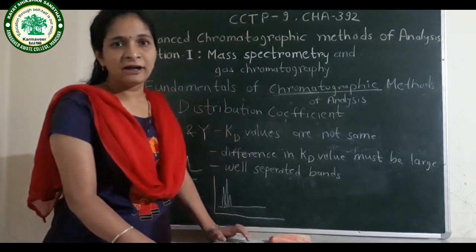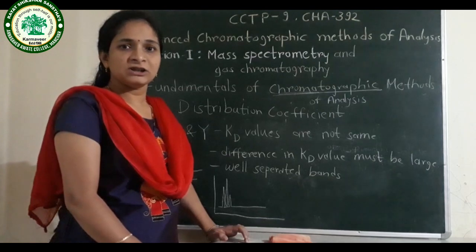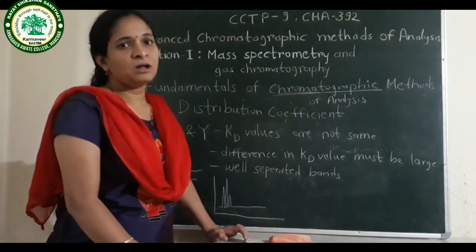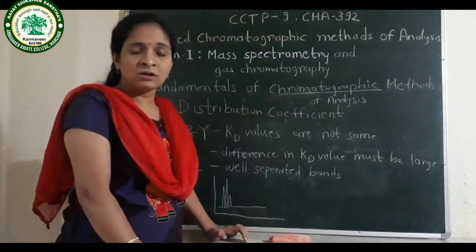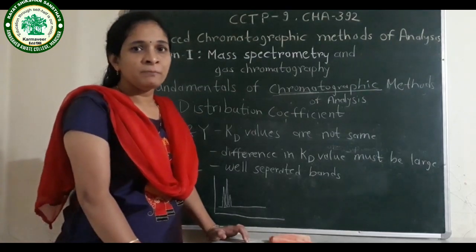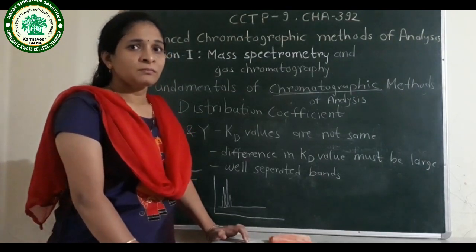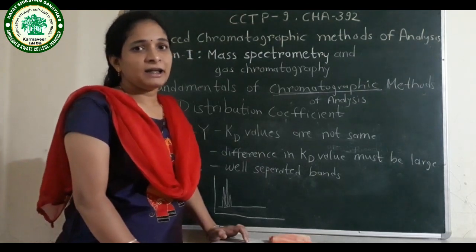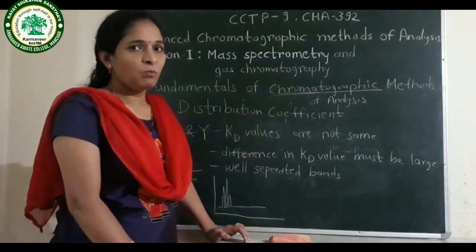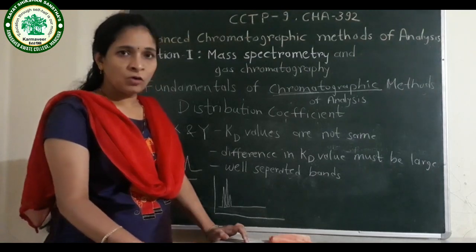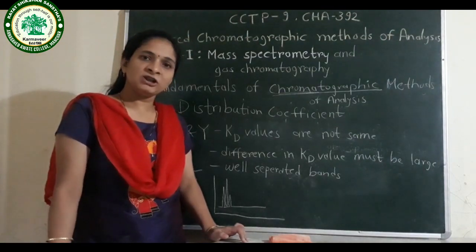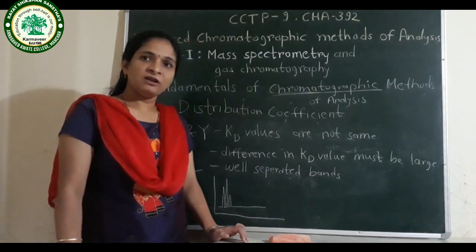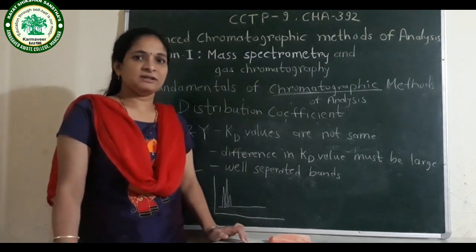Chromatography is classified on the basis of the stationary phase and mobile phase used. Then it is classified on the basis of the methods used, and then on the basis of the interactions taking place in the stationary phase and mobile phase. Then what is chromatography? Chromatography is a separation process. Separation takes place in the stationary phase and mobile phase.